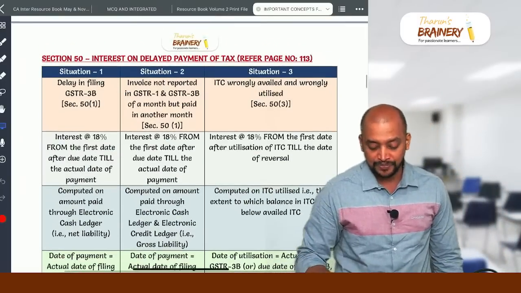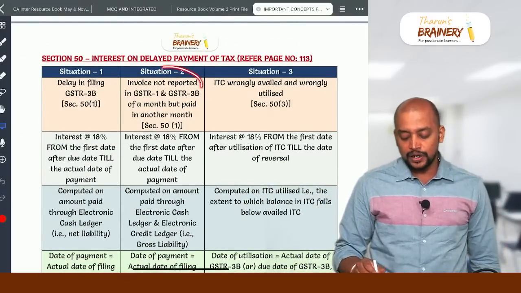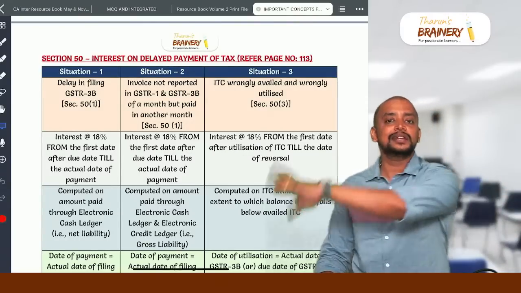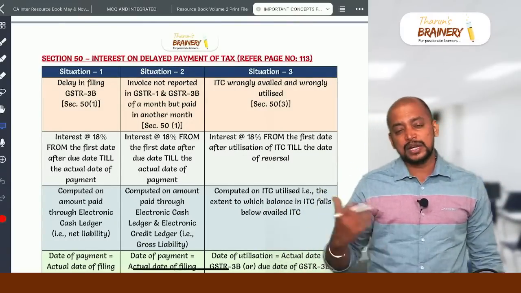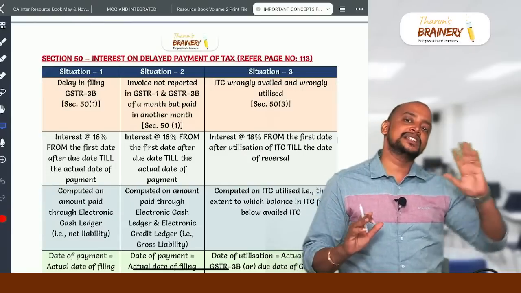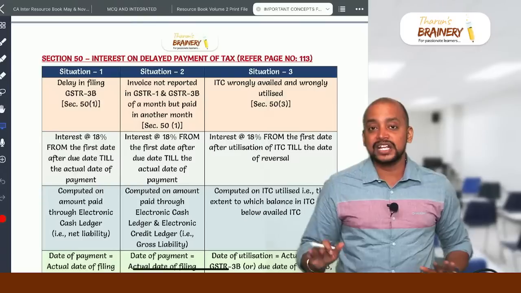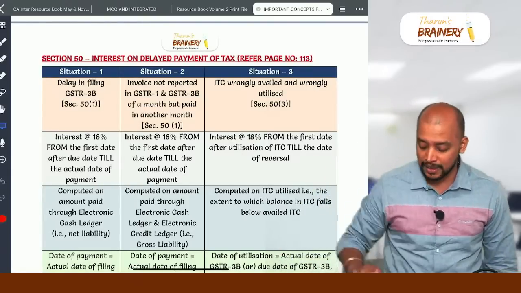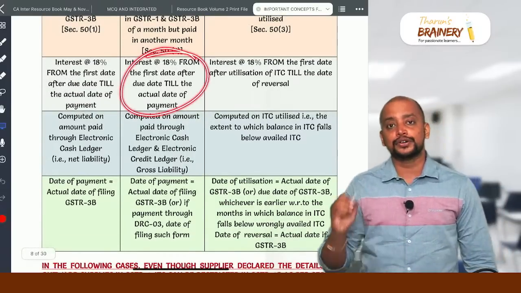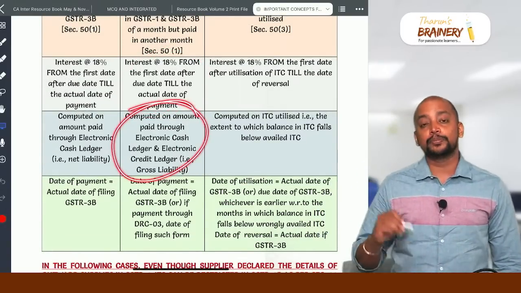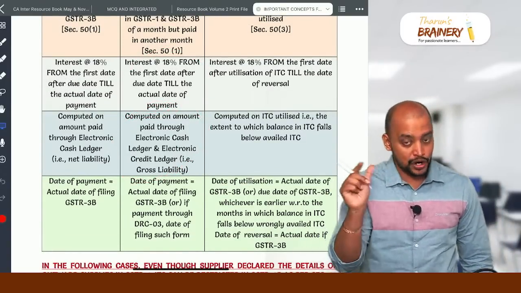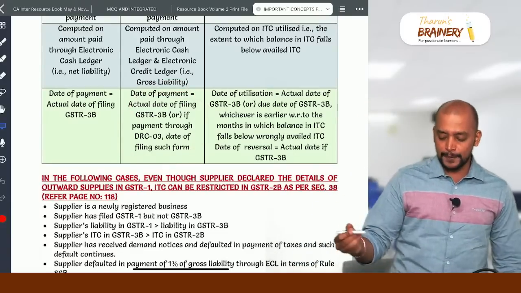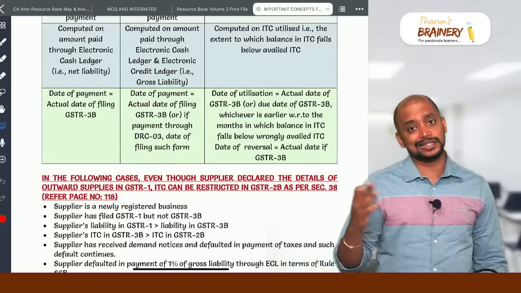Then situation 2, invoice not reported in GSTR1 and 3B for a particular month, but it is paid in another month, through 3B or any other mode. So it means it is arrears of tax which we are paying. In that case, we may pay partly through credit ledger, partly through cash ledger, but interest will be computed on the gross liability. 18% from the first date after due date till the actual date of payment, computed on the amount paid through cash ledger as well as credit ledger, that is on the gross liability. And what is considered as the date of payment, actual date of filing 3B, or if payment is made through DRC-03, that will be taken.